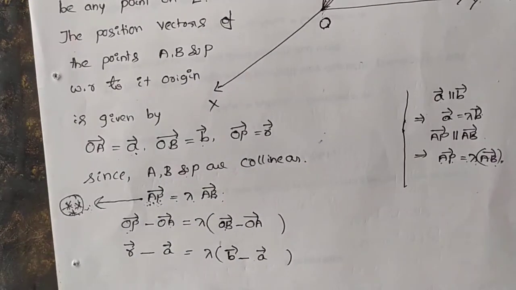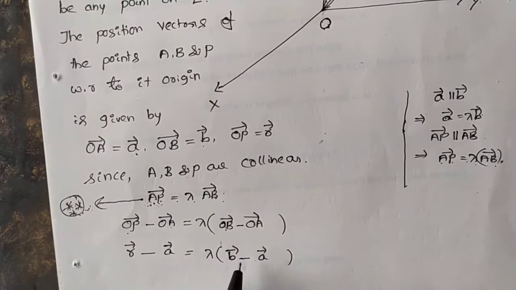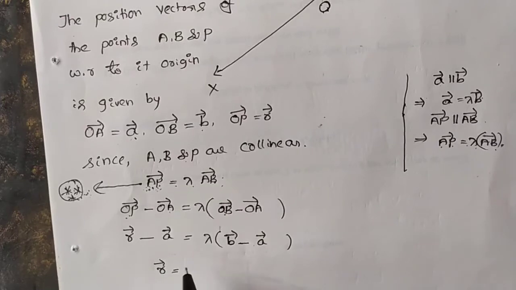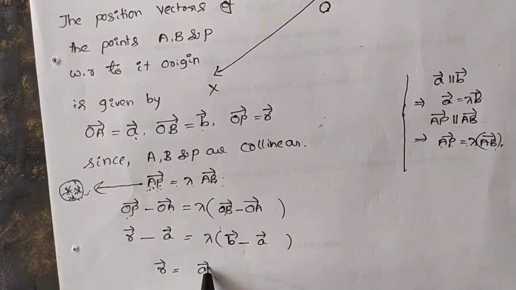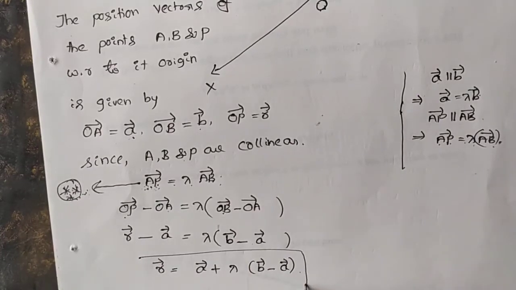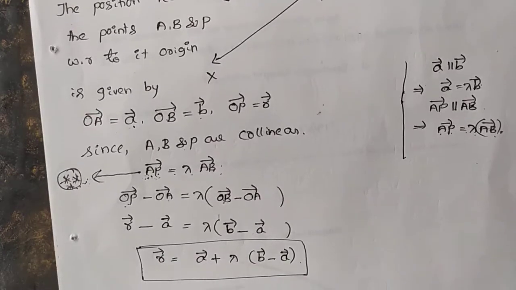That's it. Now I want the position vector, I mean I want the R vector. Send this minus A vector to the right, then we will get R vector equals to A vector plus lambda into B vector minus A vector. Hence which is a vector form.